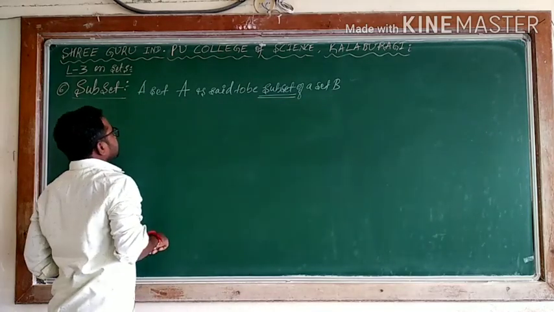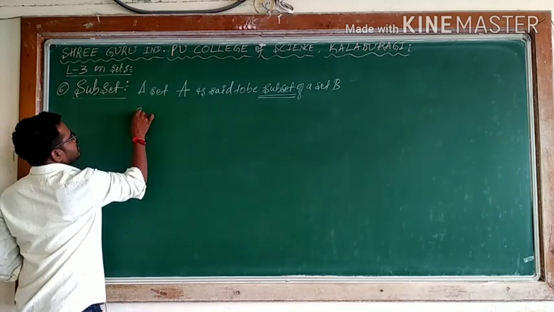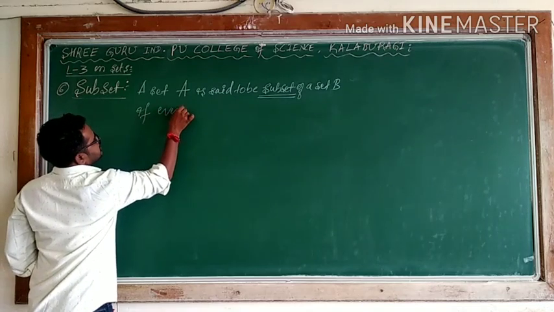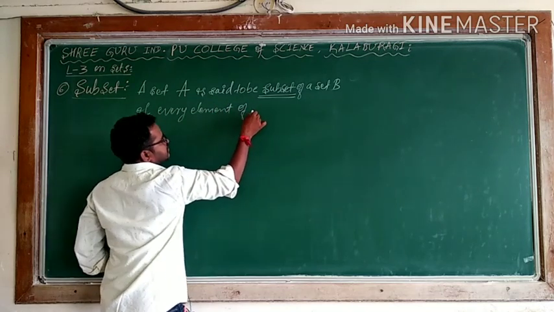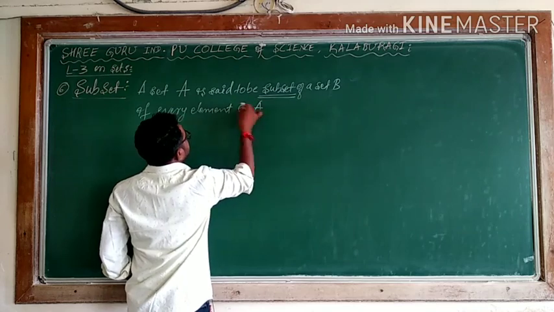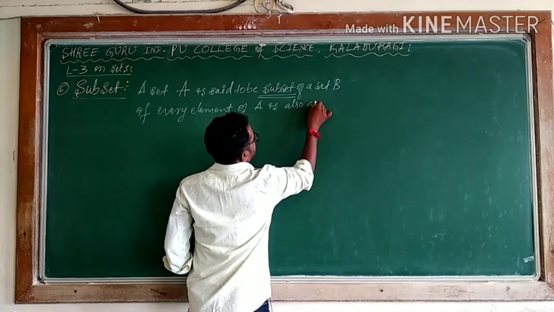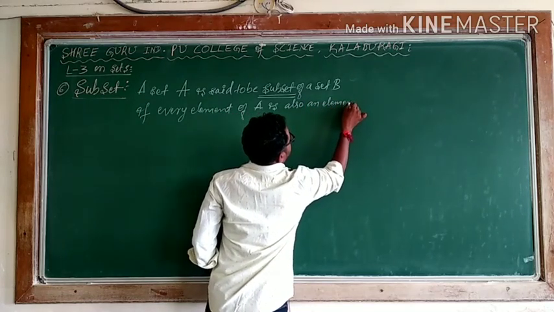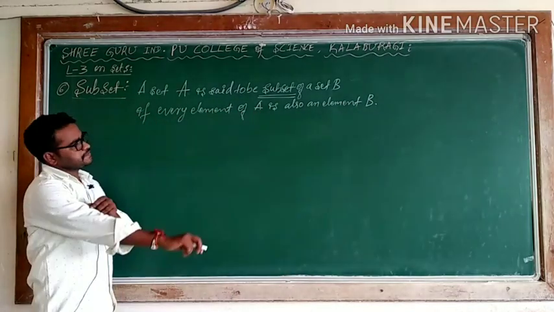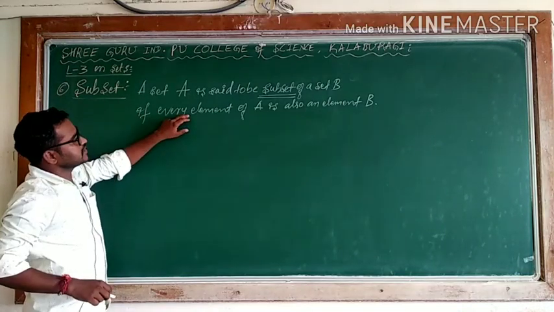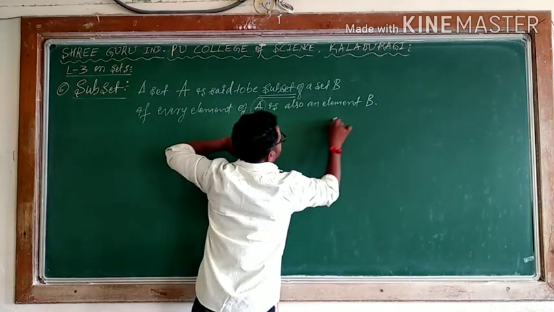The condition is, if every element of capital A is also an element of set B. When we are saying A is a subset of B, the condition is every element of the set A, whatever elements you have in the set A, is also an element of set B.